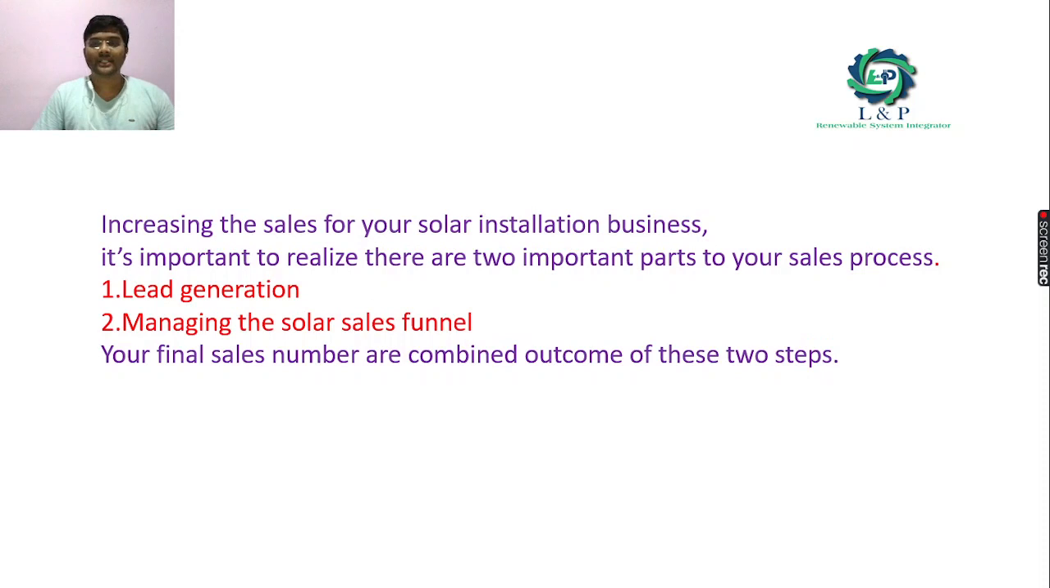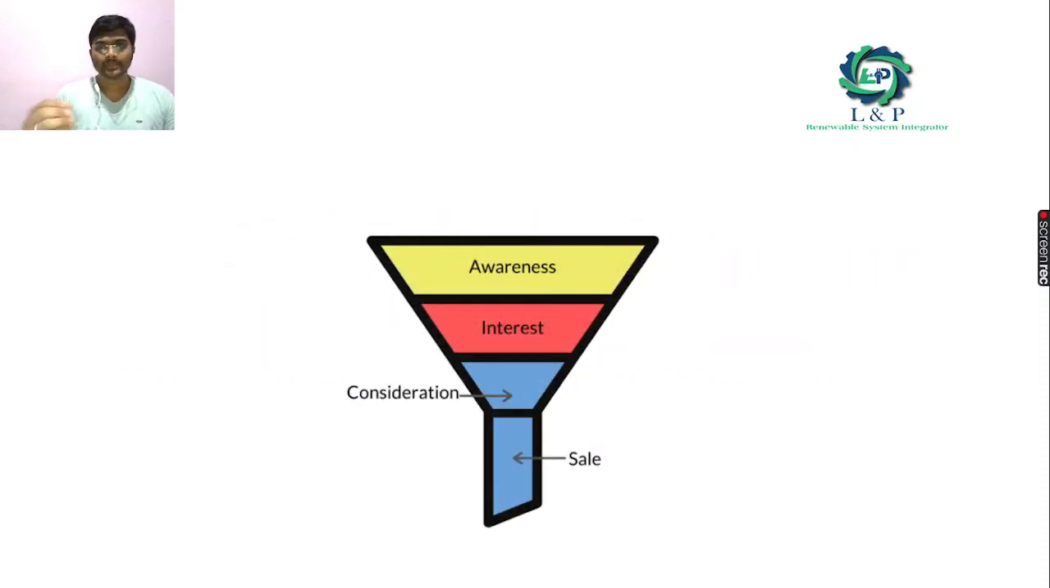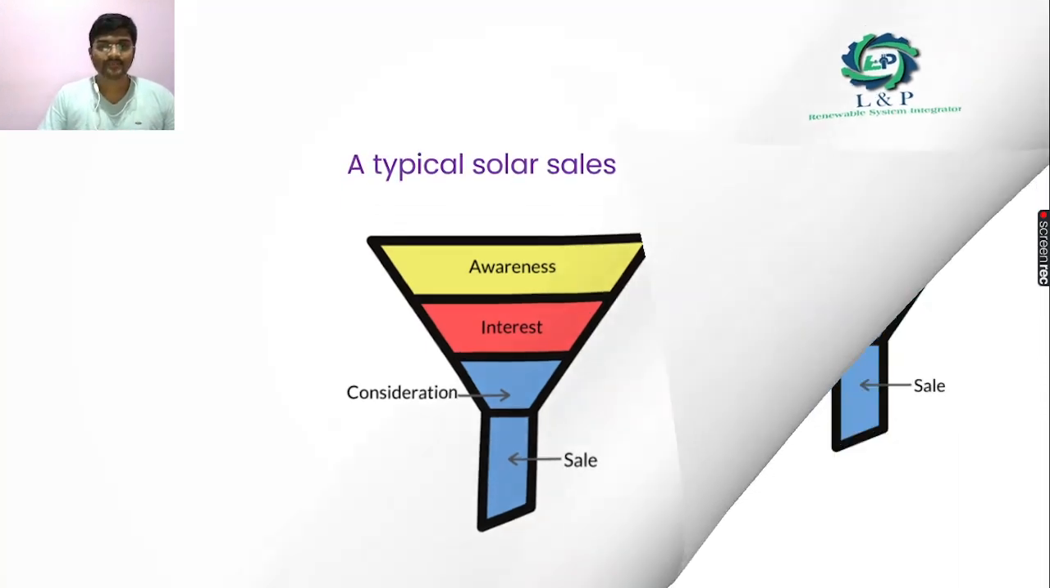There are two important parts of the solar process. One is lead generation. The second thing is managing the solar sales funnel, because lead generation is very important, and managing the solar sales funnel is one more important task. These are the two important tasks of the sales process. Now let's consider this as a funnel. The funnel has four important components: awareness, interest, consideration, and the sales. This is a typical solar sales funnel.